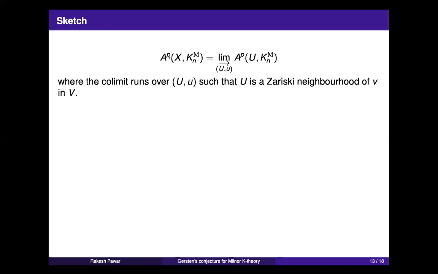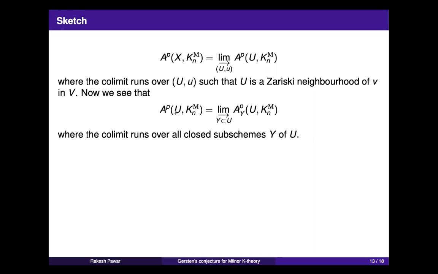So this gives me that the cohomology of degree p is a direct limit of degree p cohomology of U's, where U's are varying over Zariski neighborhoods of v in this capital V. Okay, so V is the big variety over S, and I'm varying over various Zariski neighborhoods of little v, and I'm interested in the direct limit, which will give me the original cohomology. So we need to understand A^p(U, K_n Milnor), where U is a general Zariski neighborhood of little v.